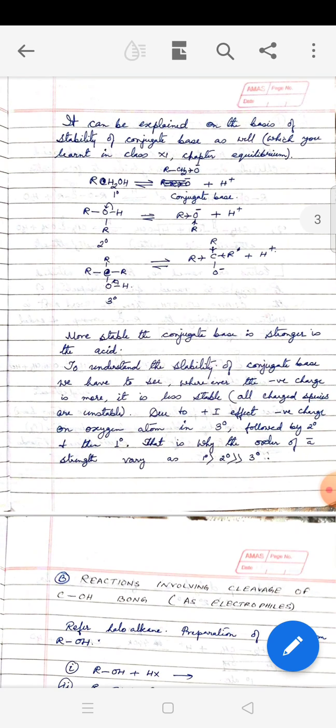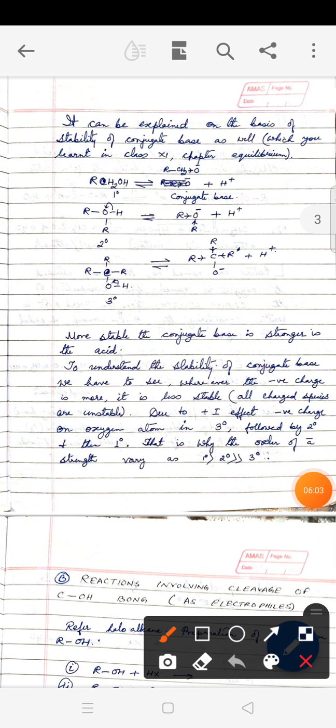It can also be explained on the basis of stability of the conjugate base. If you remember, in class 11 you have done, when an acid liberates a proton and forms an anion, the anion is called conjugate base. The more stable the conjugate base is, the stronger is the acid. Now, when the conjugate bases are formed out here, they all carry one negative charge, and any charged species is unstable. If the electron density on this oxygen increases, it makes it unstable.